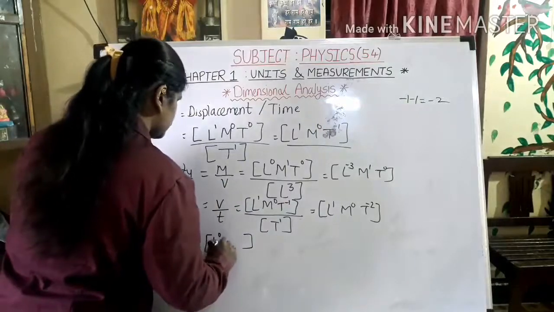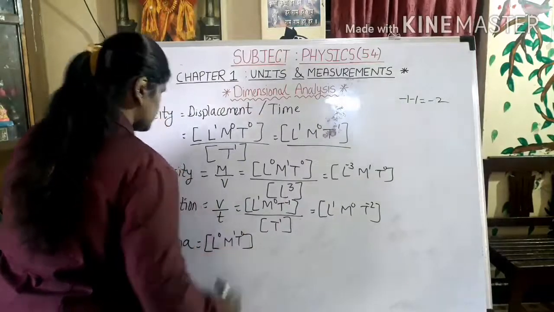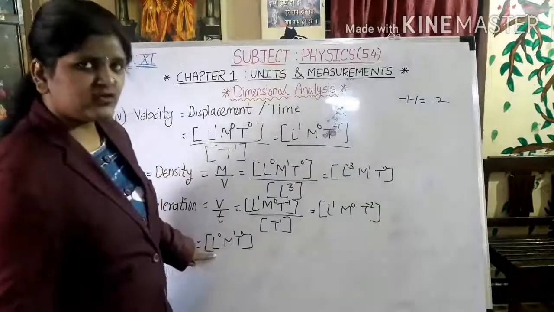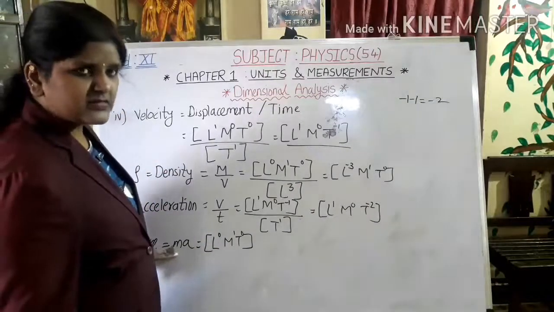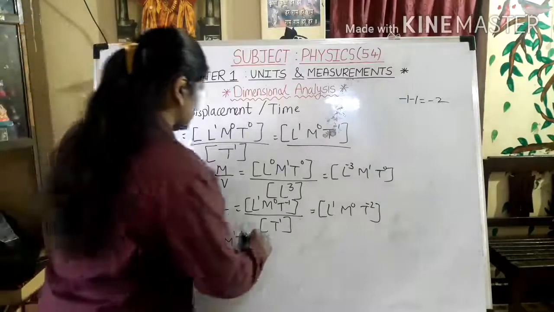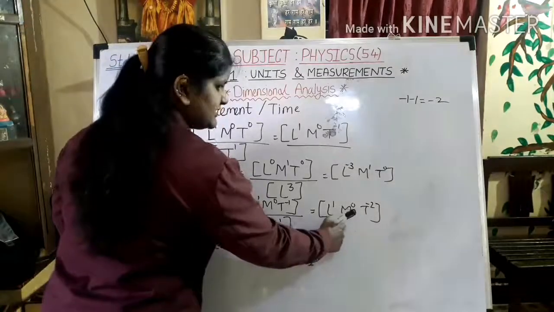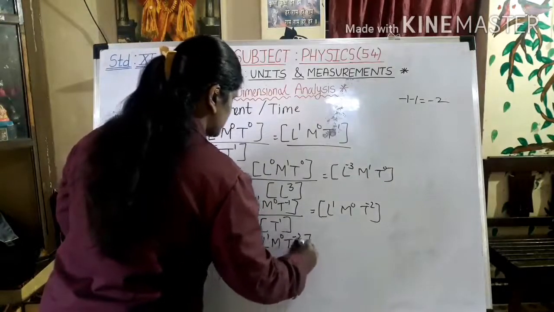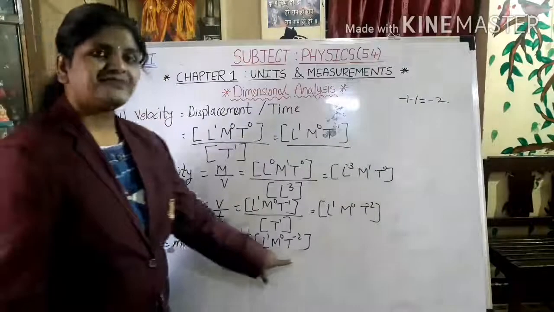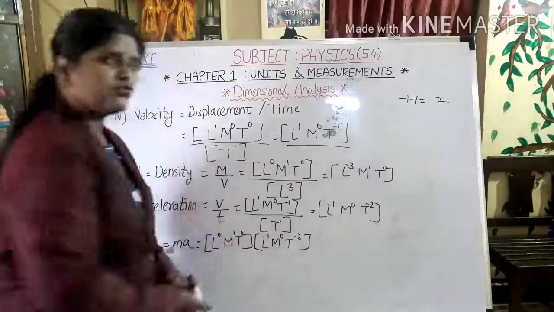So here it is for mass. I have written L0 M1 T0 because m is simply concerned with the mass. Now acceleration. So as you already derived this, so you can write directly. This is it. Now we have to combine both of them.